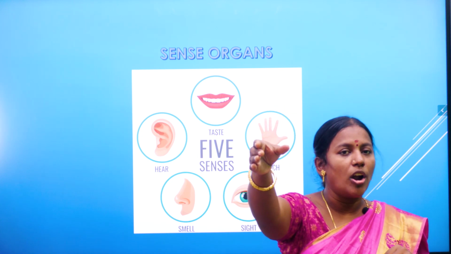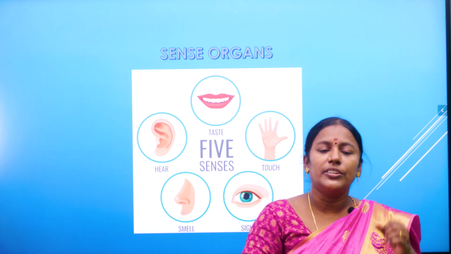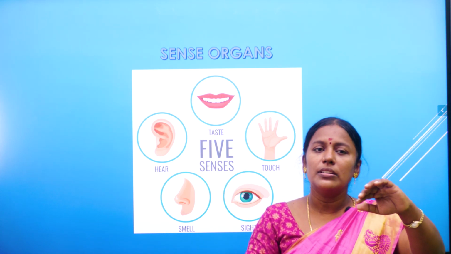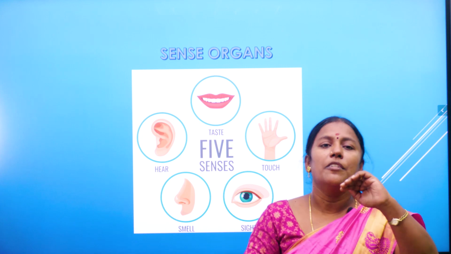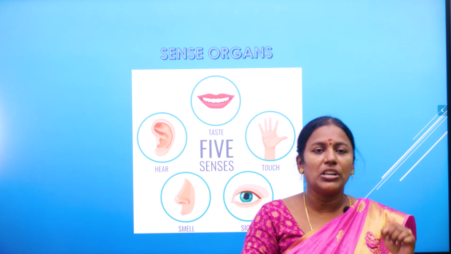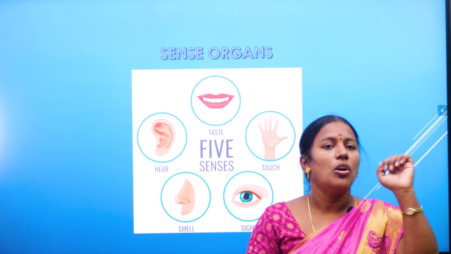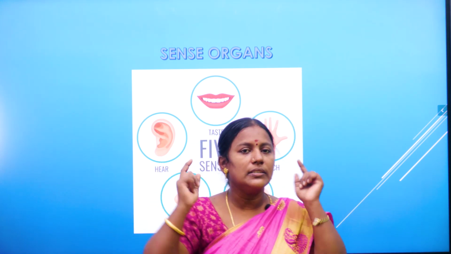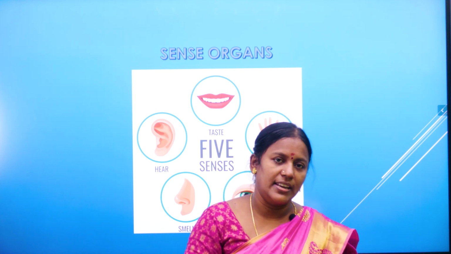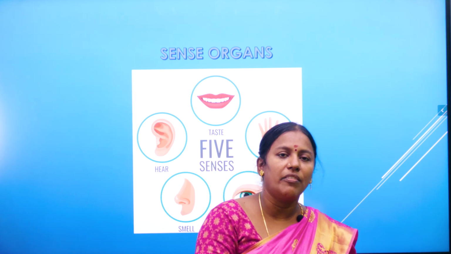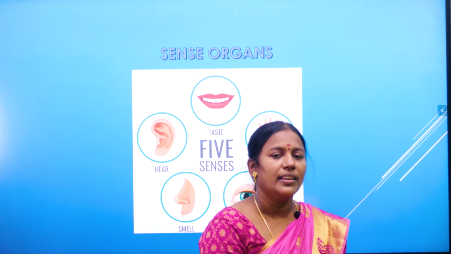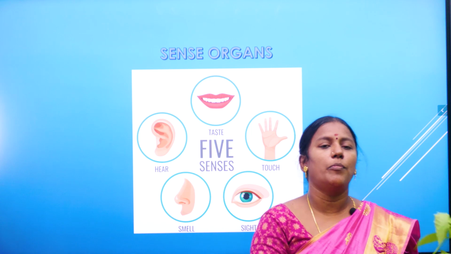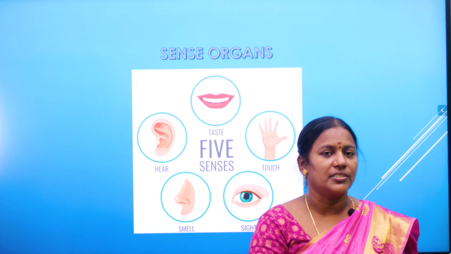If you go and touch hot water, you can know it is hot. If you touch chill water, it is cold. How do you know? With the help of the skin. See, totally we have 5 sense organs. What are the sense organs? Eyes, nose, ears, tongue and skin. Our whole body is covered with the skin. Yes, children, what have we learned today? Today we have learned parts of our body and sense organs.